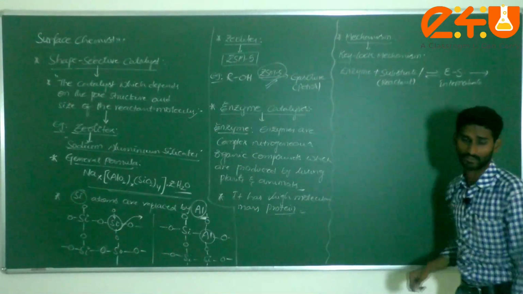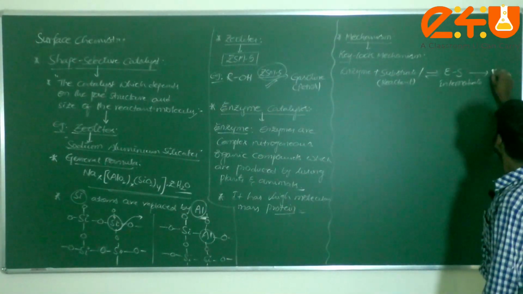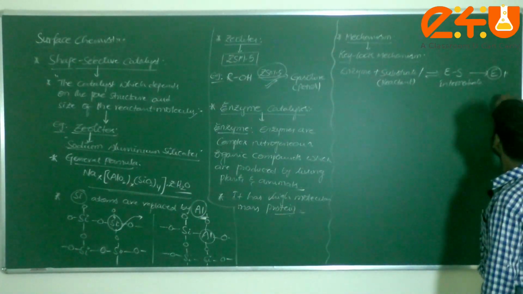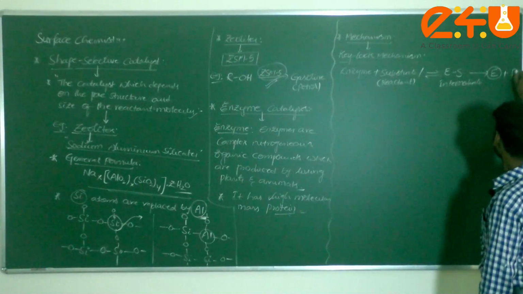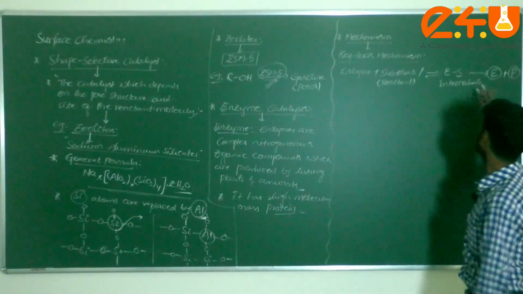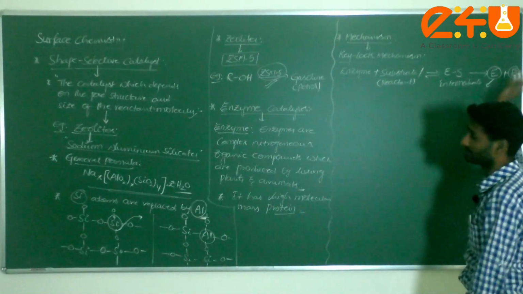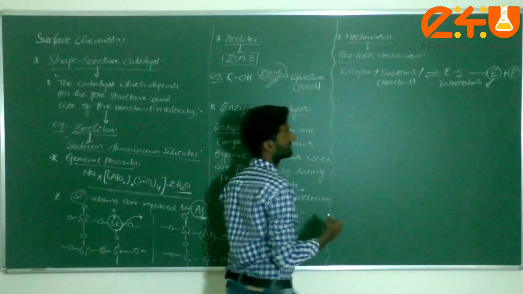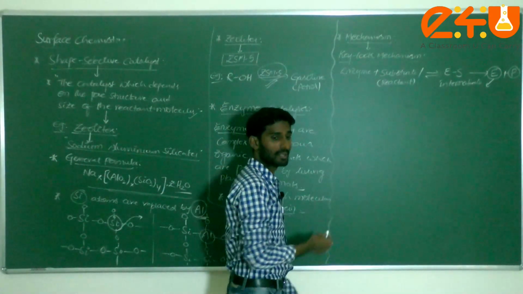Then it converts to E plus products. E indicates the enzyme, and P stands for product. Now, why is it also known as the key lock mechanism?